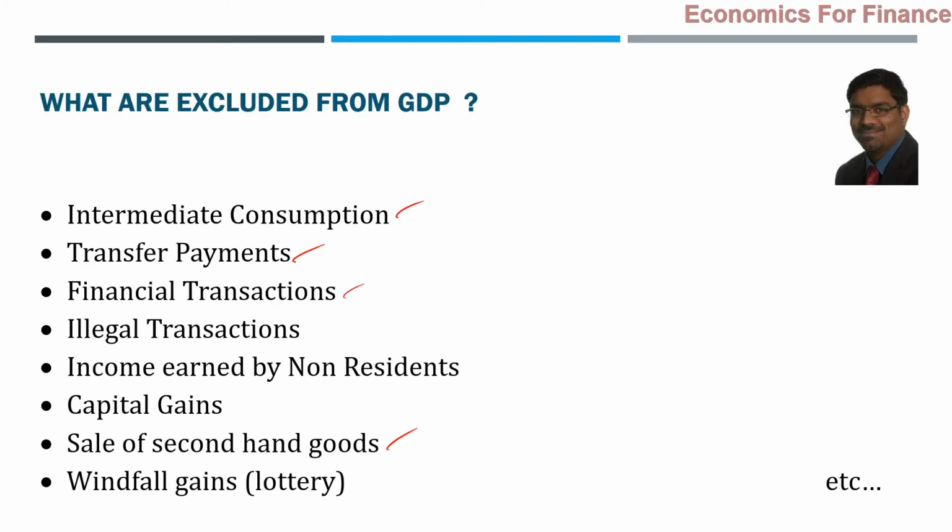Illegal transactions, how can we include them? Because we don't know. If we know them, then we will stop those transactions. So illegal transactions, if they are happening, smuggling, drugs, illegal gambling, all these things, we don't know whether they are happening. I mean, the government should not have let them happen actually. So the government cannot say, I know them, but I will not include them. It is not possible to know them. That is why we cannot include those values. They will not be included.